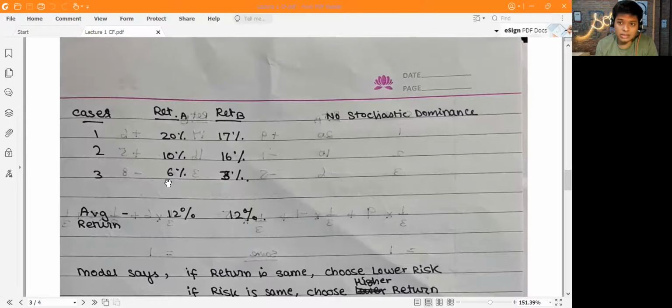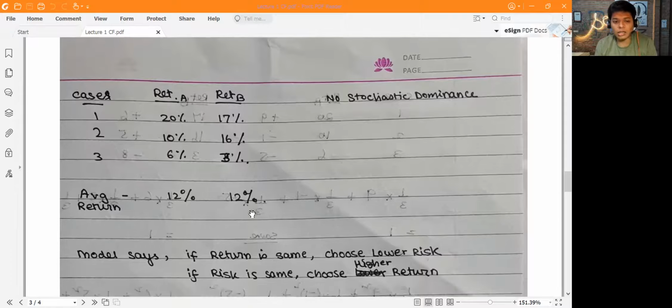If there was a stochastic dominance like the earlier case, I would clearly say that there's a stochastic dominance, and invest in A or invest in B. But here there is no stochastic dominance. If I calculate the average return in both cases, it comes to 12%.